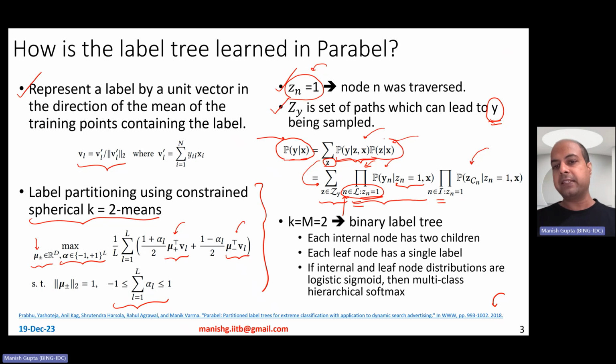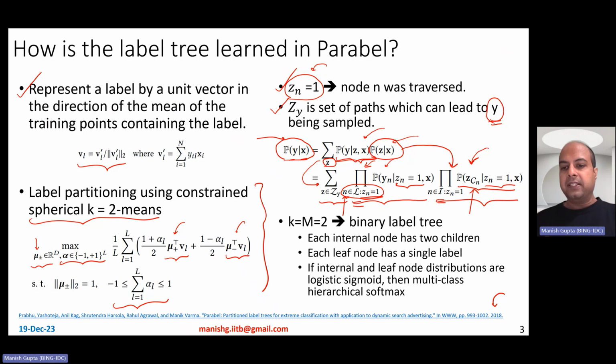Now, probability of z comma x essentially is about dealing with the internal nodes. So when I'm dealing with the internal nodes, I want to ensure that I am actually traversing the root node, going to the right internal nodes, which finally will lead to y's being sampled, to the right leaves being reached, right? So as I basically traverse to these internal nodes, I have to ensure what is the probability of the right children firing up, given that the root node has already fired up. Okay. Or the parent node has already fired up. So given that the parent node is traversed, what is the probability of traversing particular children, right? So that's basically that second factor. Okay. So that is what overall will determine my data likelihood.